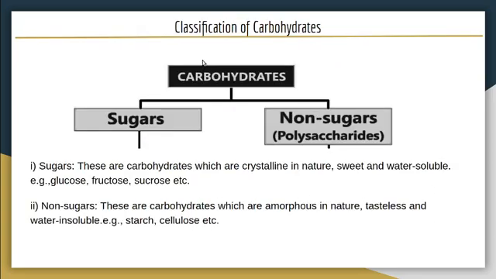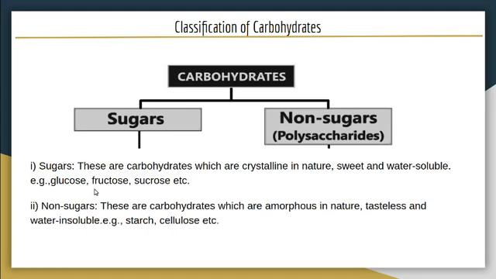Now let us know about the classification of carbohydrates. Carbohydrates are generally classified into sugars and non-sugars. Non-sugars are also known as polysaccharides. They are classified based on their crystallinity, water solubility and taste. So what are sugars? They are carbohydrates which are crystalline in nature, sweet and water soluble.